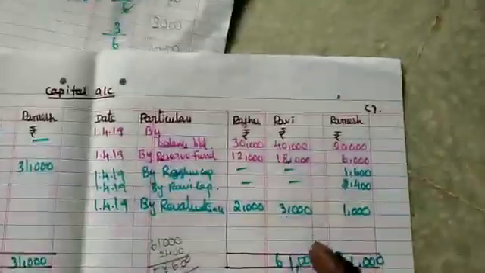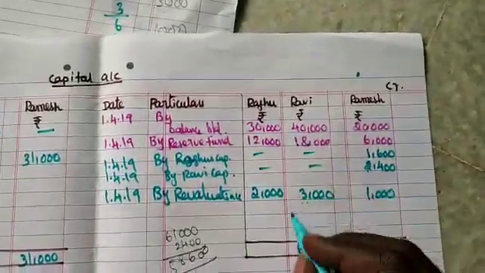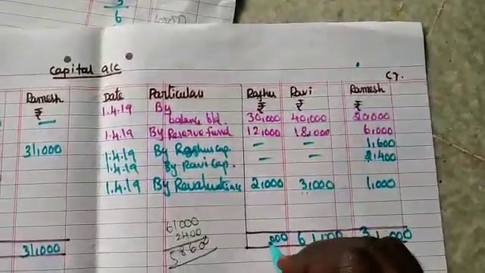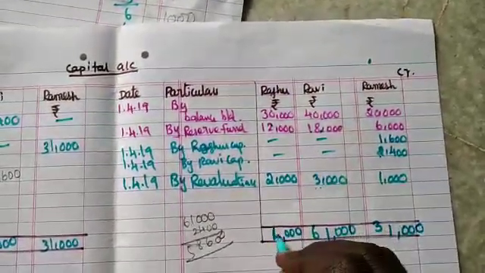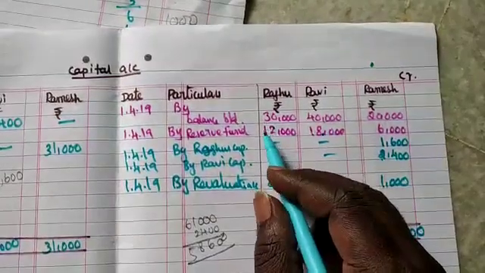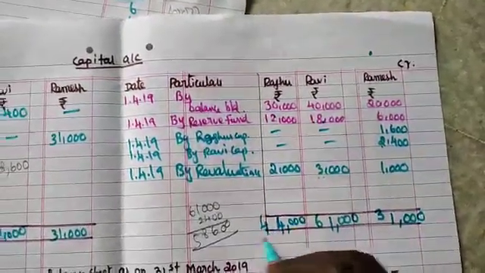Then here we can see the difference amount, 000, 2 plus 2 is 4. Then fourth position 3 plus 1 is 4, 44,000.